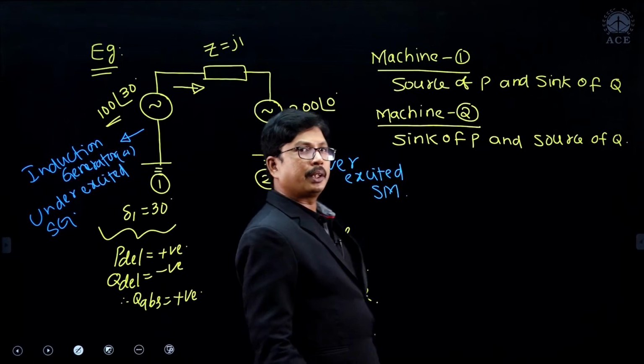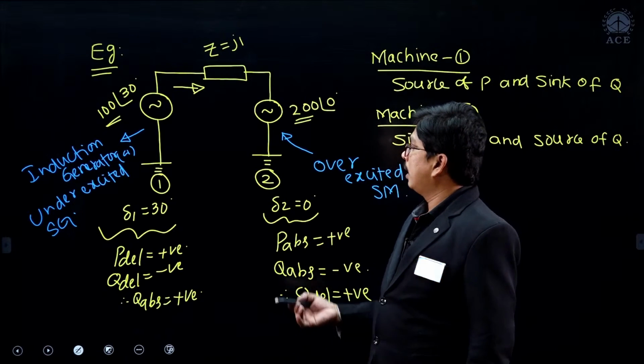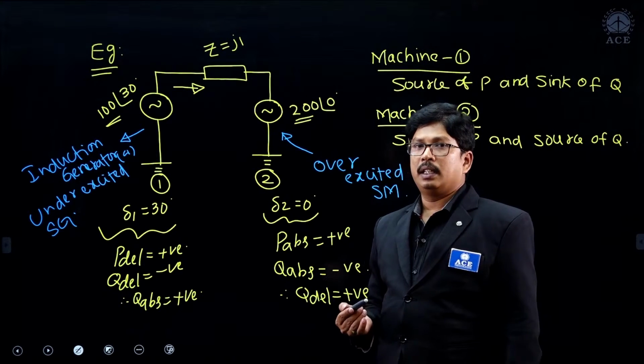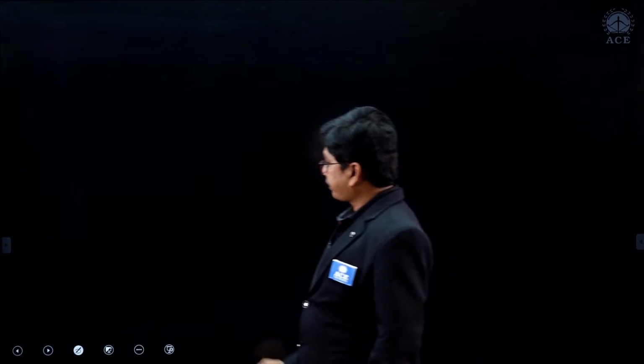That is the machine 2. Like that they may ask the questions. What is the machine connected at bus 1, or what is the type of machine 1, what is the type of machine 2? Clear, right? And similarly we can expect questions like this also.